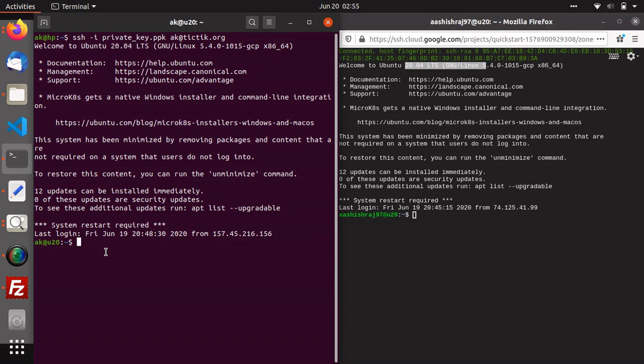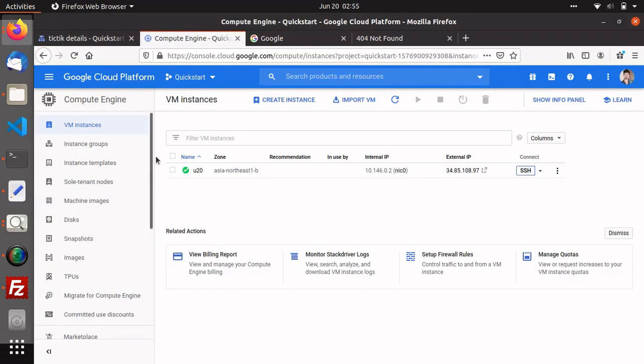If you don't know your host IP, you can connect with your host IP. Let me disconnect first and then try to connect with IP. So how you will get the IP? IP you can get two places.